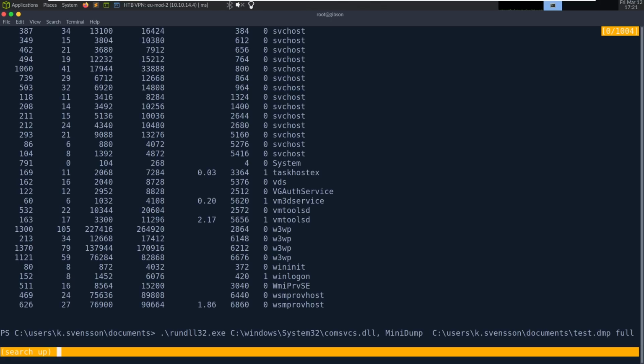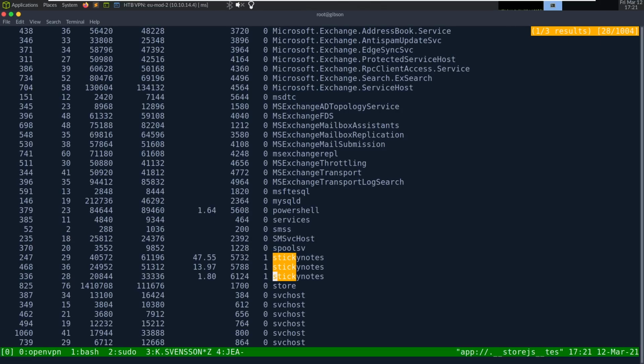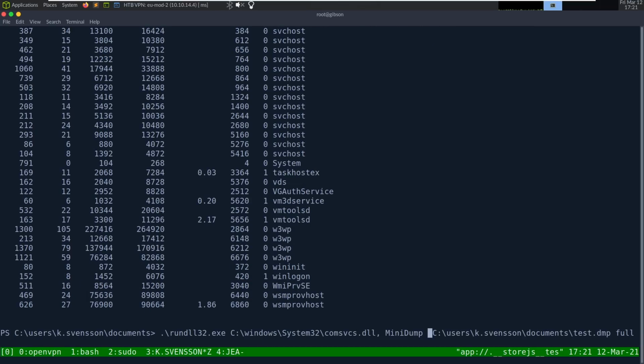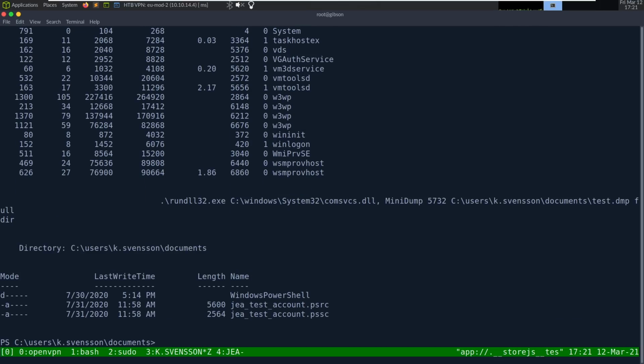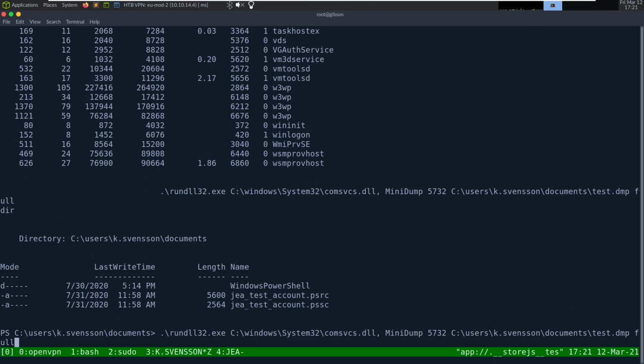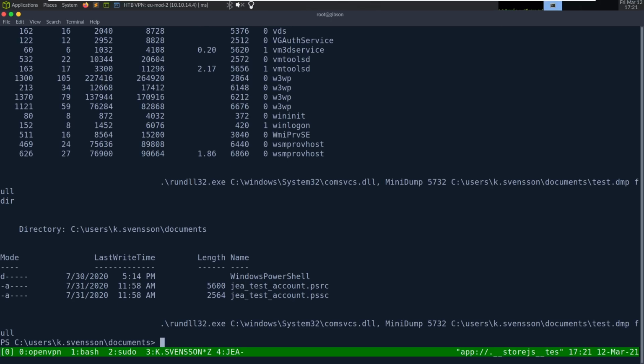So let's look at sticky. And is that size? CPU. Let's just try 5732. Let's try dumping each of these. So 5732. Did it dump? Was that? Did it work? Did not work. Huh.